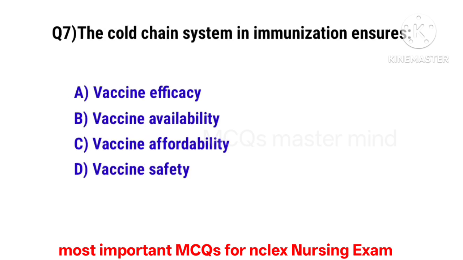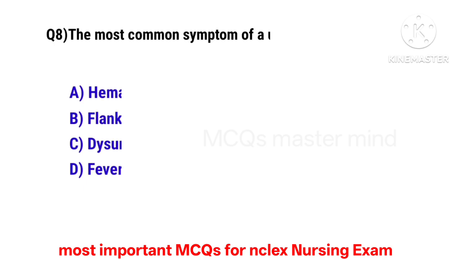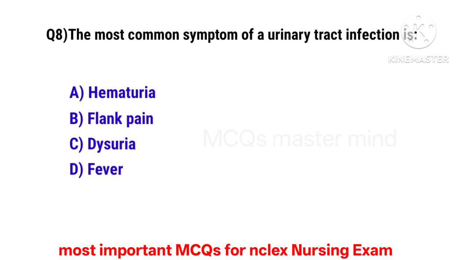Question number 7. The cold chain system in immunization ensures. The correct option is A. Vaccine efficacy. Question number 8. The most common symptom of urinary tract infection is. The correct option is C. Dysuria.